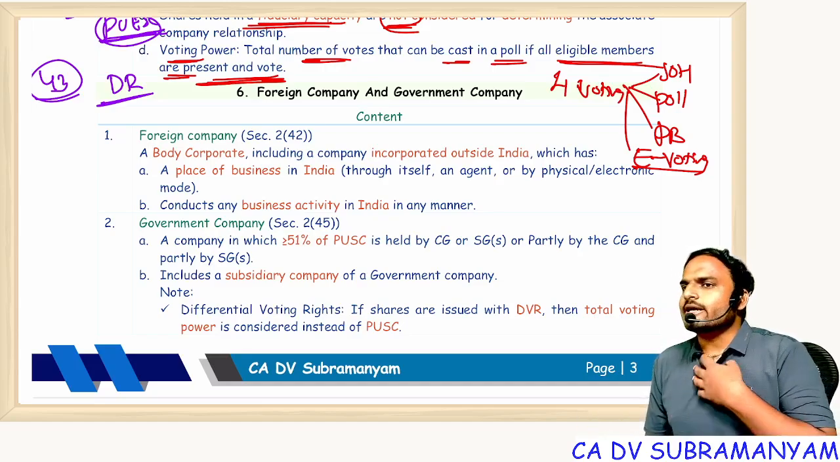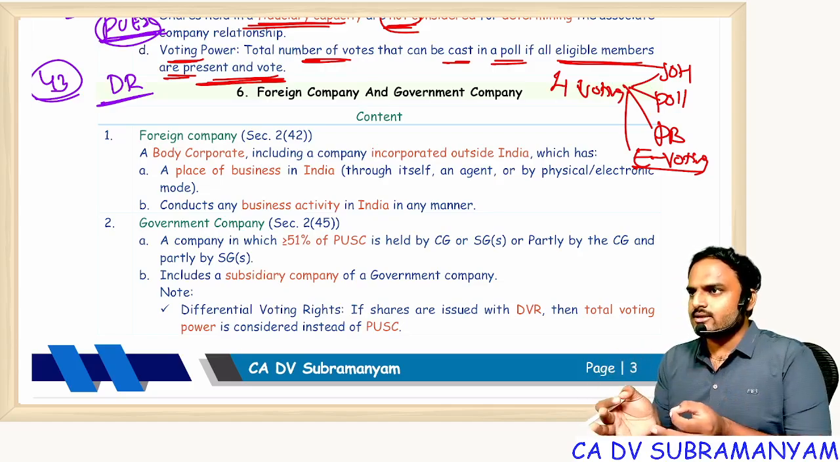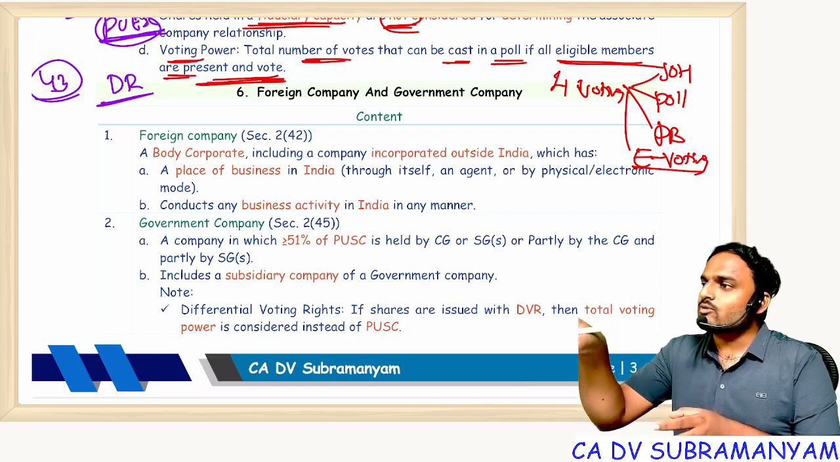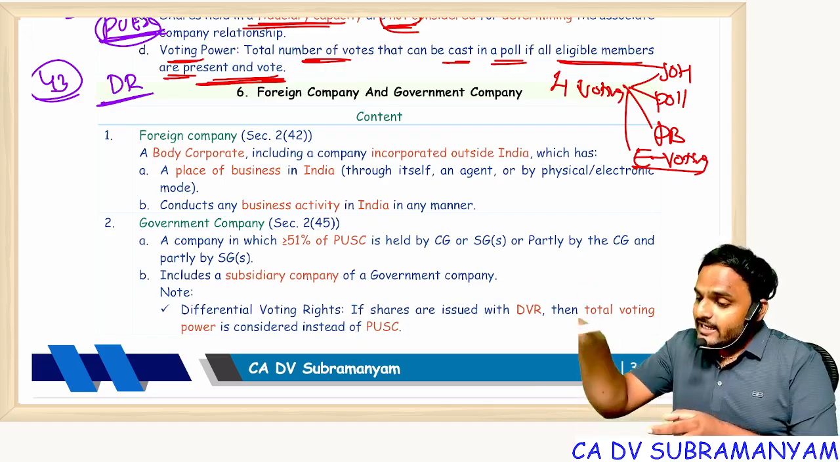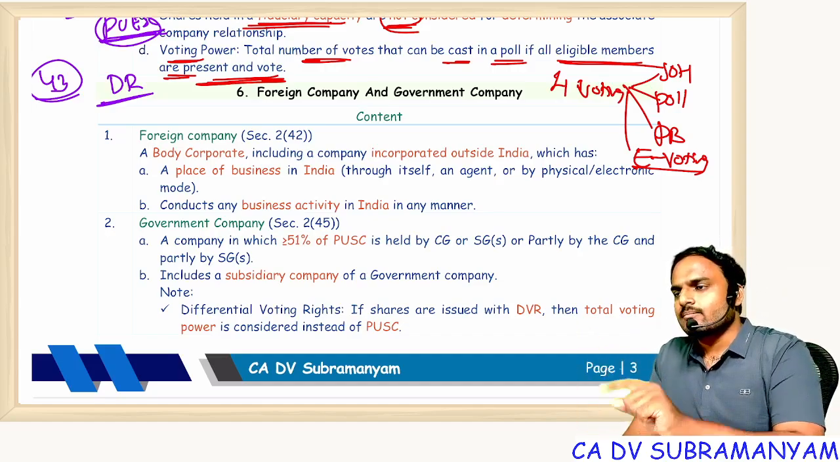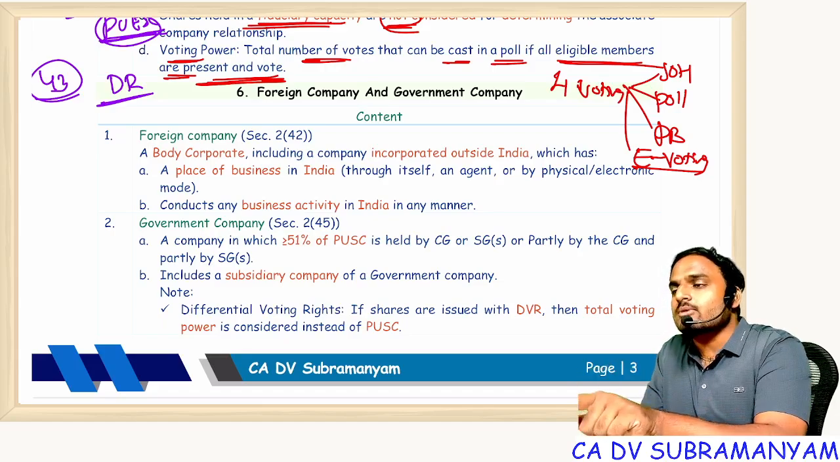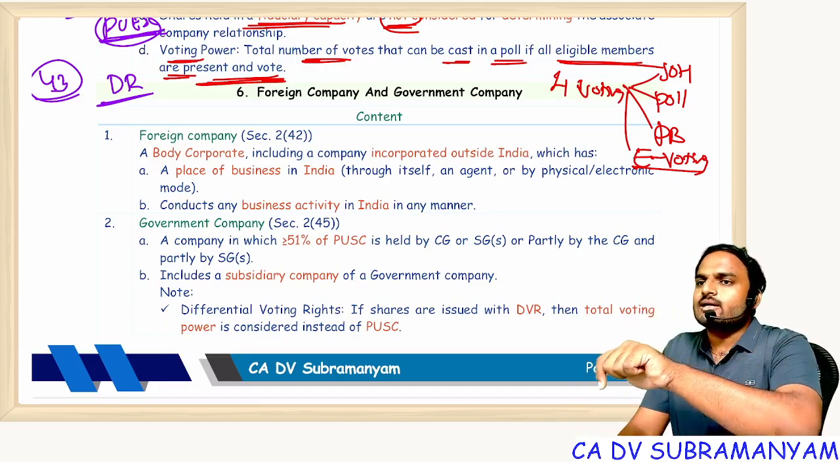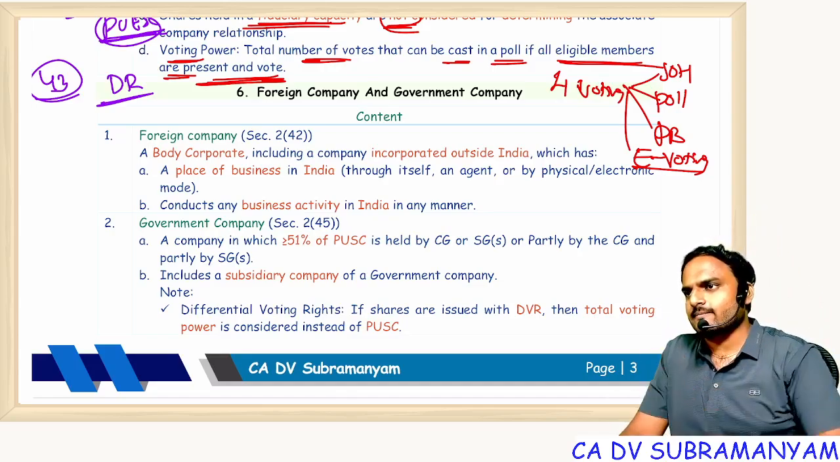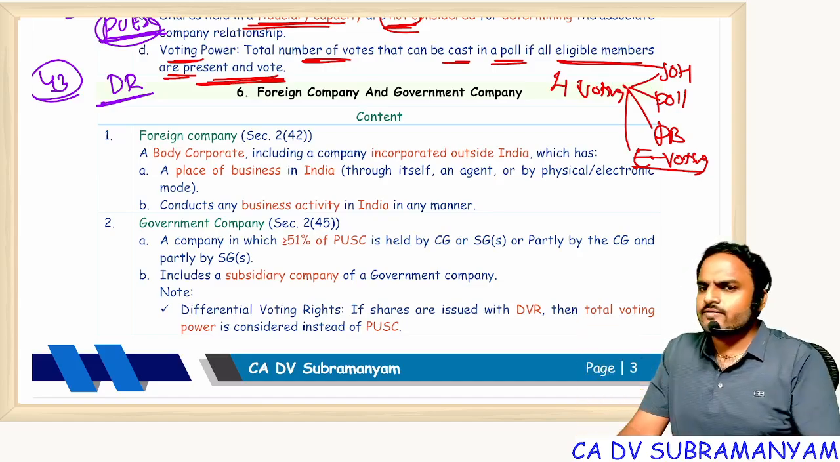Understood? Suppose you take Kia cars, at least you know Kia, right? Kia company, a South Korean company, came to India and established one company in India. Now the company which was incorporated in India is a company. But this company is manufacturing cars on behalf of a parent company which is in South Korea. Now that parent company becomes a foreign company. Similarly, you take Microsoft.